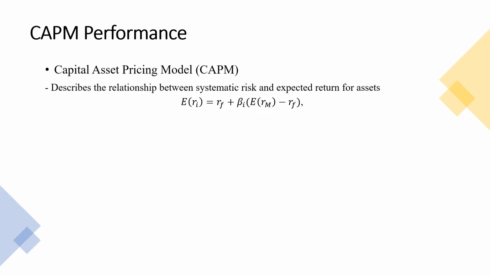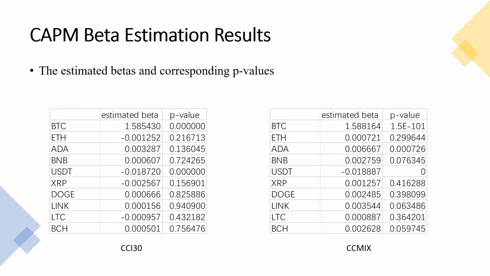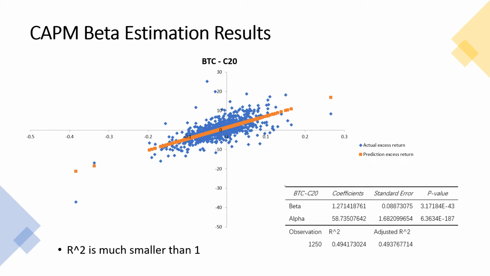We try to find out how different market indices perform and whether CAPM can help find mispricing in the crypto market. Based on the formula, we conduct a linear regression using 10 cryptocurrencies with 3 crypto indices. For instance, using the 2 market indices of CCI30 and CCMix, the p-values of estimated beta are large for many cryptocurrencies, suggesting that there is insufficient evidence to conclude that a non-zero correlation exists. Besides, take Bitcoin and C20 as an example, the R-square is much smaller than 1, suggesting that many points of actual return do not fall on the regression line.